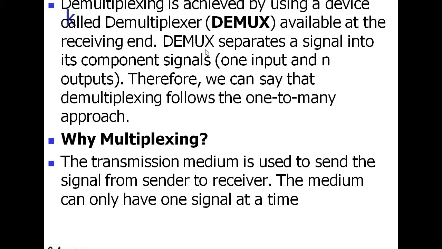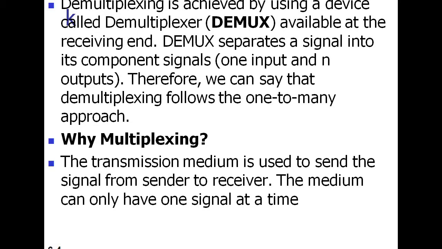So what is the function of DEMUX? A demultiplexer separates a signal into its component signals. Therefore, we can say that demultiplexing follows the one-to-many approach.